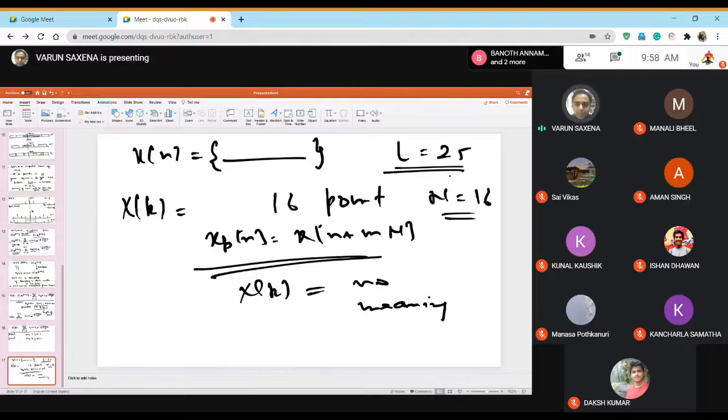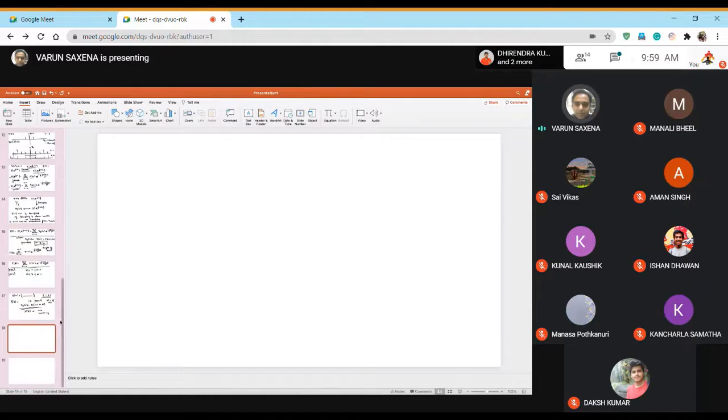So when we say a DFT, we are not looking for just any DFT. We are looking for a meaningful DFT, one in which x_p[n] can fundamentally give you back x[n]. You can always evaluate this thing. This is something that generally is not given in a lot of books.